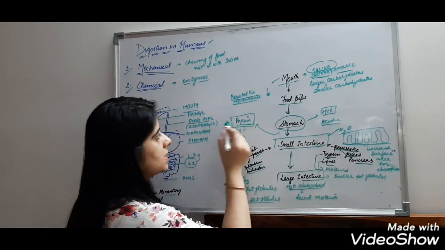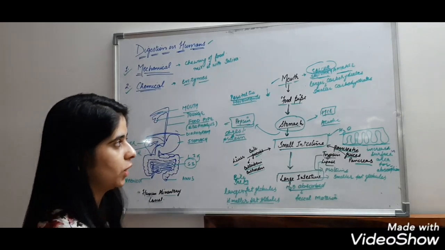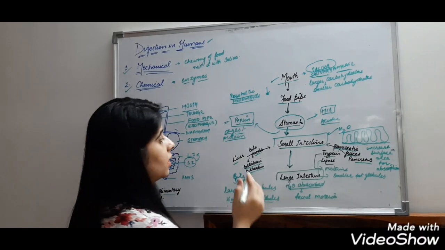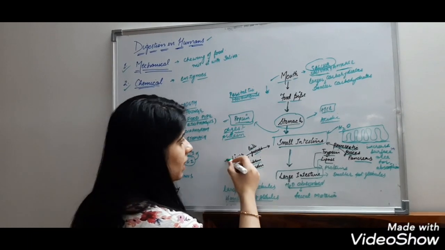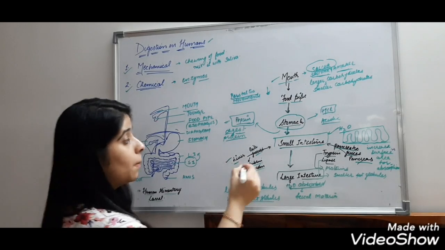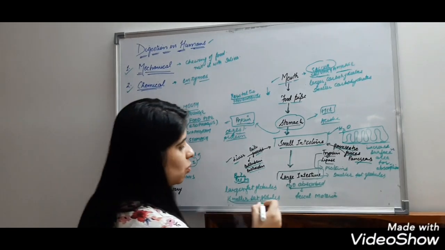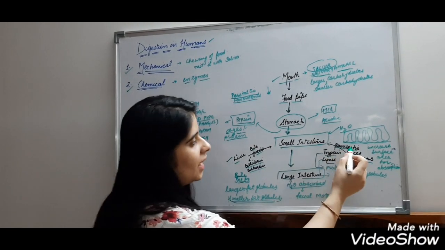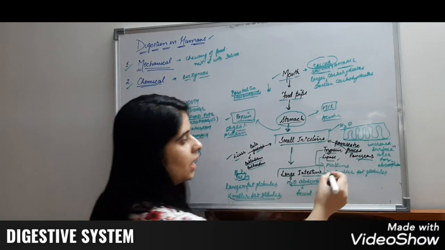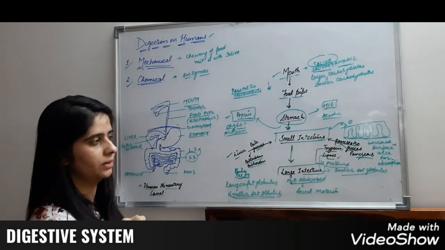In the stomach, the pepsin enzyme is present which digests the larger protein molecules into smaller protein molecules. After that, the remaining food goes to the small intestine where two secretions are there, one from the liver and another from the pancreas. From the liver, bile juices are secreted, which contain bilirubin and biliverdin. These bile salts convert the fat globules into smaller fat globules. Pancreatic juices contain two enzymes, one is trypsin and another one is lipase. Trypsin digests the proteins and lipase digests the smaller fat globules further.